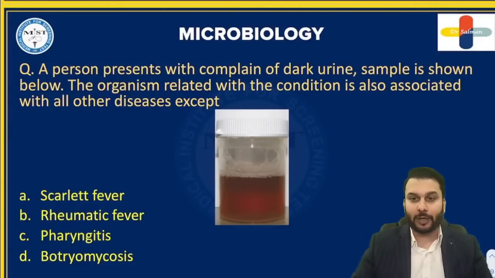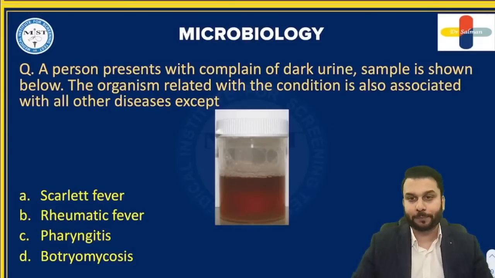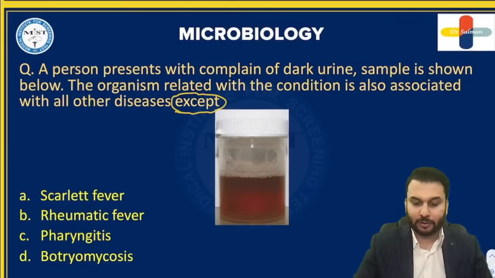First of all, you should identify what disease this is, who's the causative agent, and then you should know what other diseases are caused by the same organism. Please read the question properly. They are asking you except, which is not the disease by that organism. That is the question.